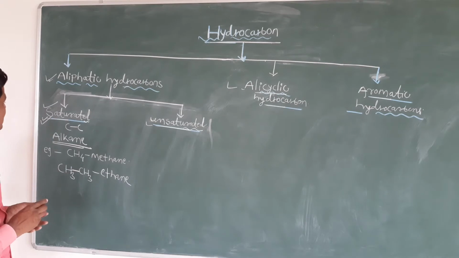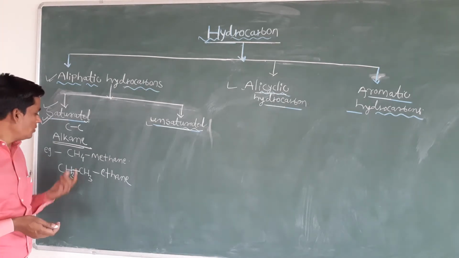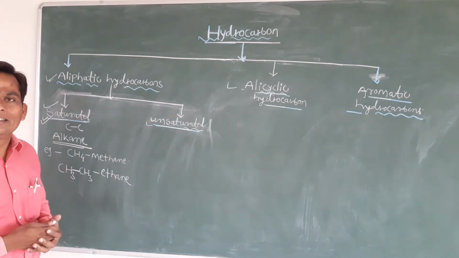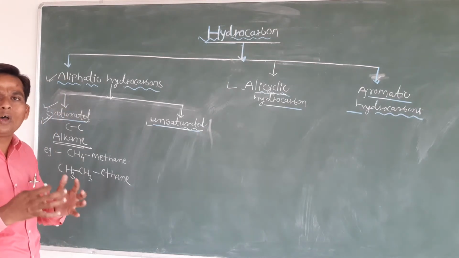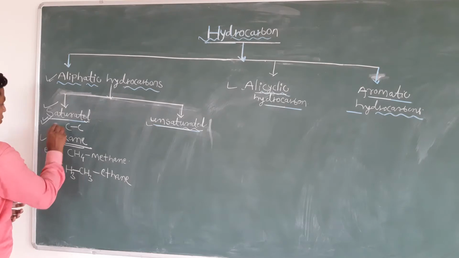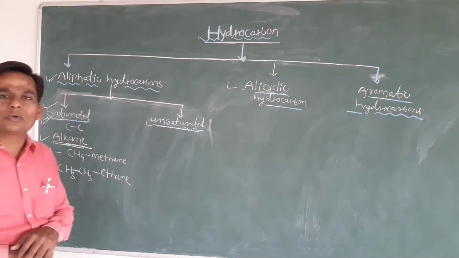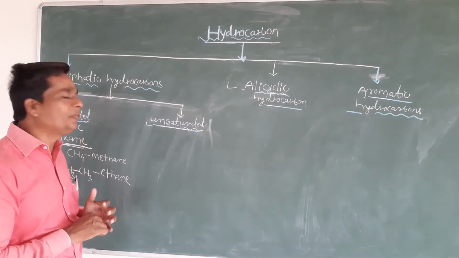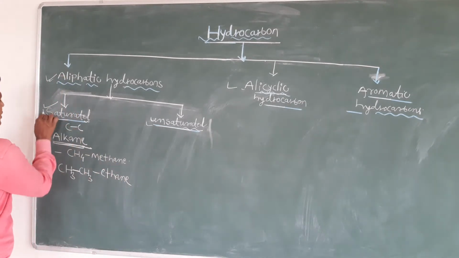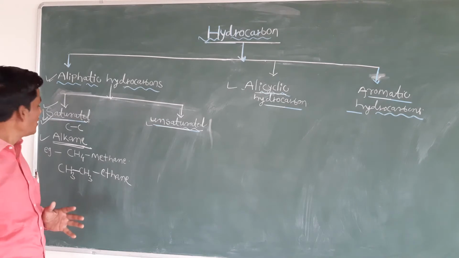Some examples: methane, ethane, propane, butane, like this, all are saturated hydrocarbons, all containing carbon-carbon single bonds. Now clear students, saturated hydrocarbons contain carbon-carbon single bonds. All the alkanes come under the category of saturated hydrocarbons.